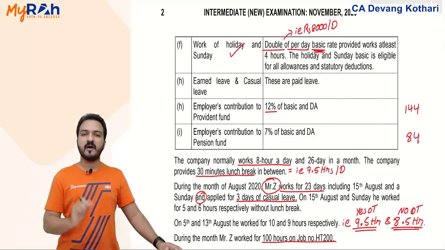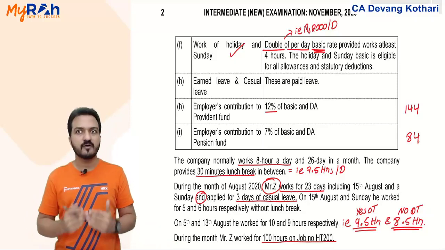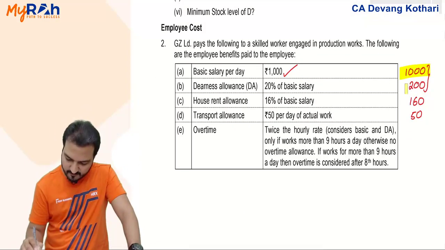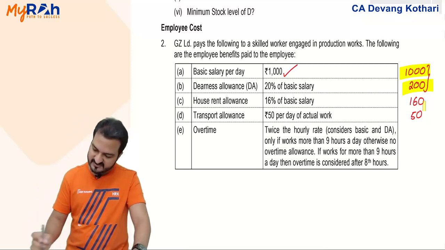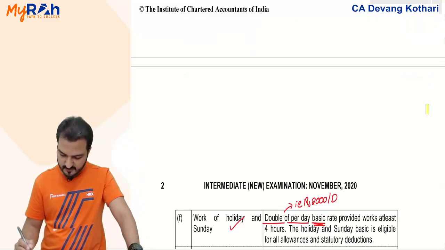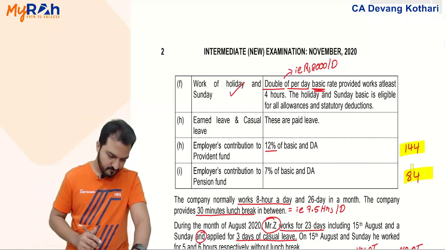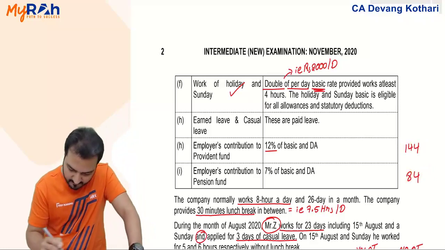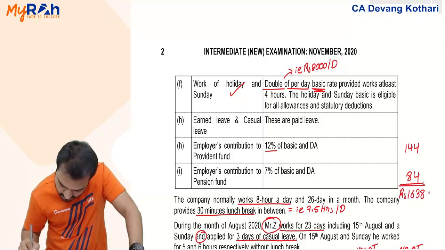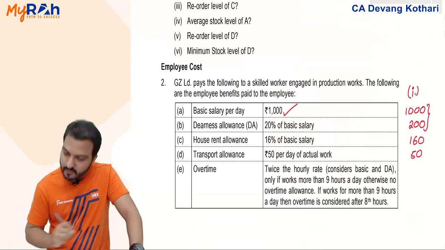All these items will be part of my answer number 1, that is your general earnings per day. Let us add up and get the total. General earnings per day is 1000 plus 200 is 1200, plus 160 and 50, plus 144 and 84. That gives you 1638 per day. This 1638 per day becomes your answer to question 1.